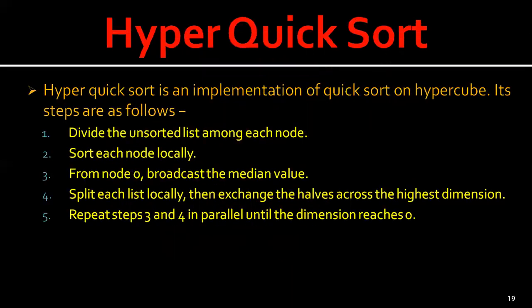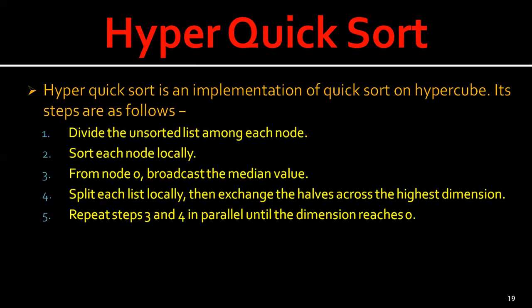And the fourth is hyperquick sort, which is an implementation of quicksort on a hypercube. Its steps are as follows. We divide the unsorted list among each node. Then we sort each node locally. Then from node 0, we broadcast the median value. Then again we split each list locally. Then we exchange the halves across the highest dimension. Like this, we repeat step 3 and step 4 in parallel until the dimensions reach 0.